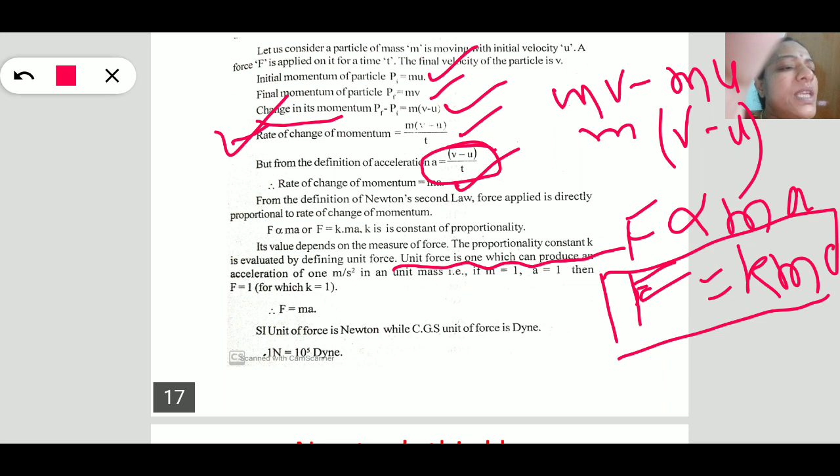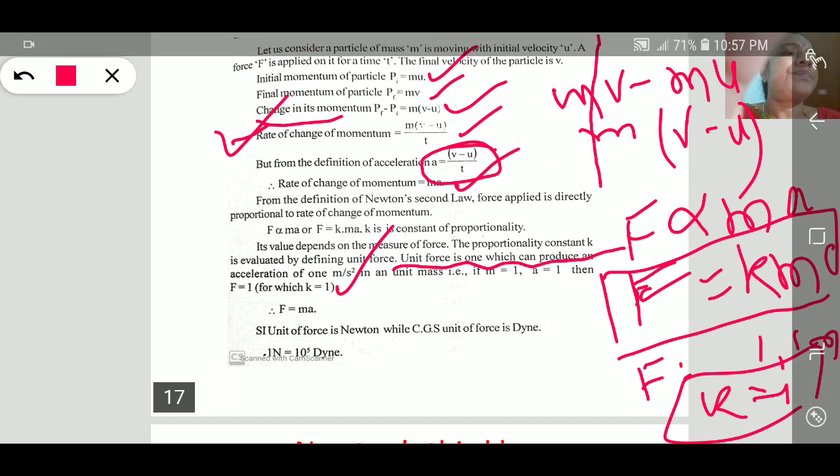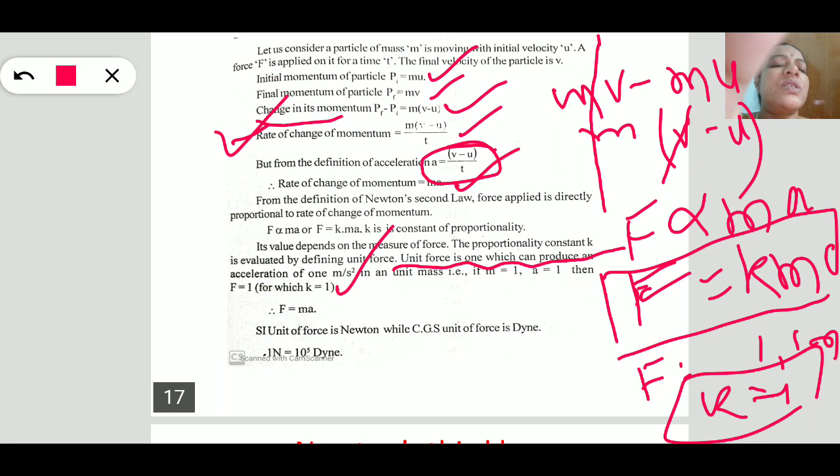Suppose m is equal to 1 and acceleration is also 1 meter per second square, if F is equal to 1, then k also becomes 1. Like that we define the unit force. Substituting k equal to 1, we get F is equal to ma. So this is the force equation.